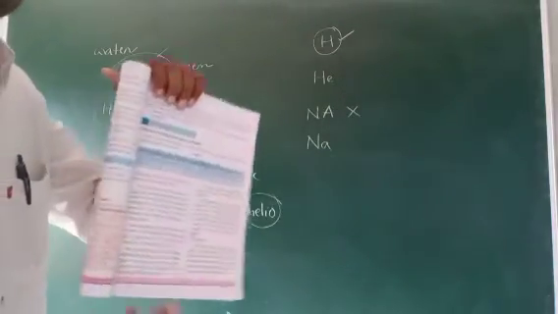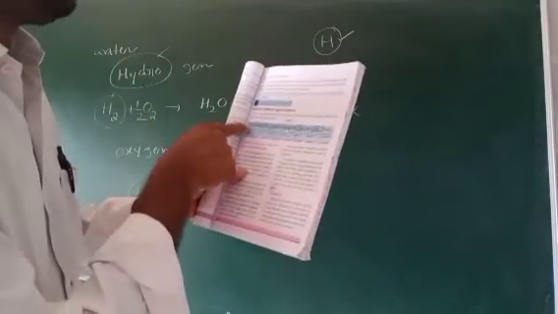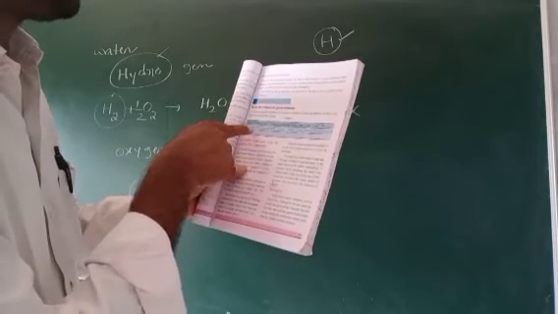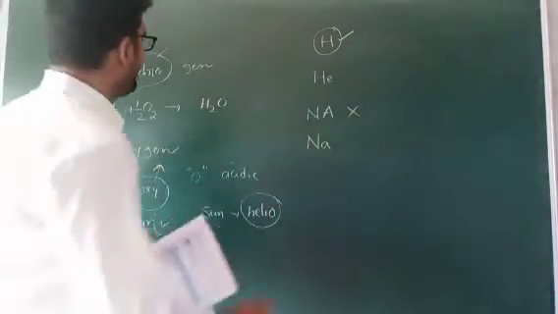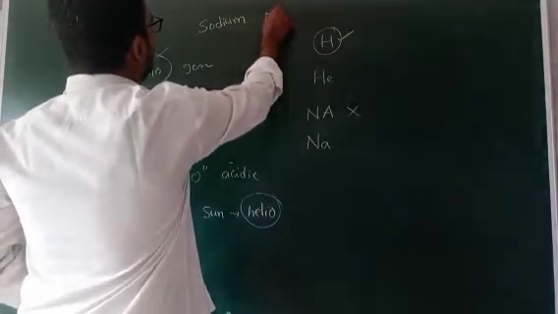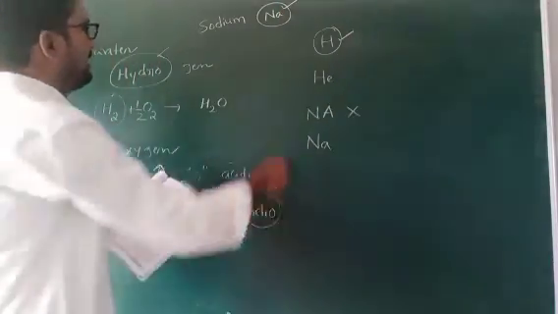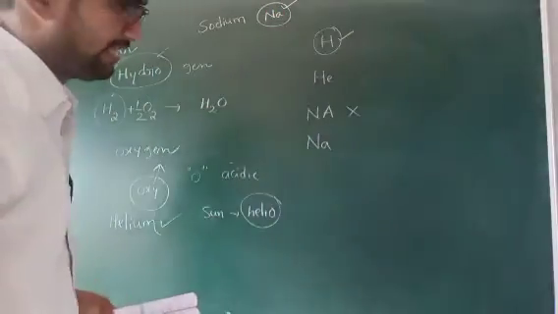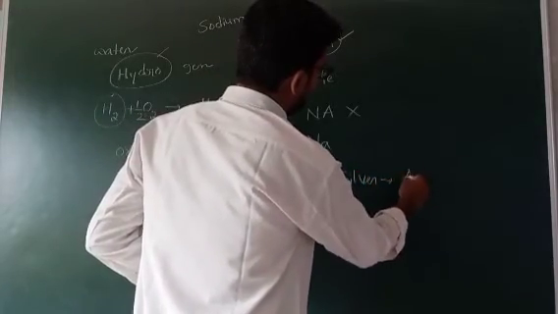Activity 2 is given in our book. Here, table 4 is given: element, Latin name, symbol. Every student must learn this table by heart. For sodium, the Latin name given is natrium, so the symbol is Na. For silver, Ag comes from argentum.